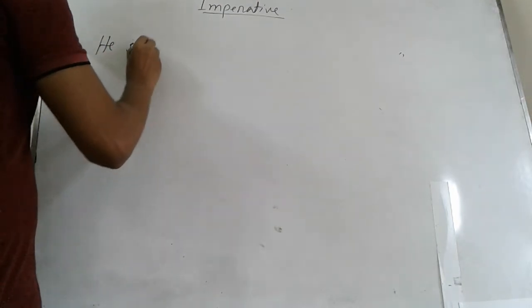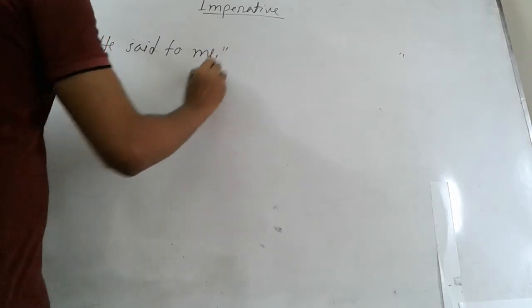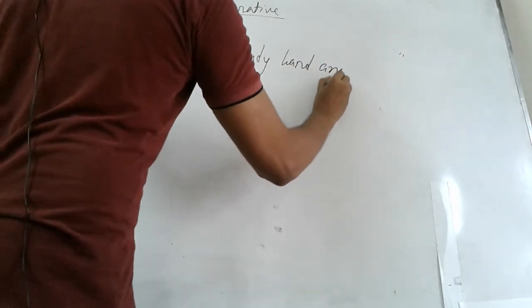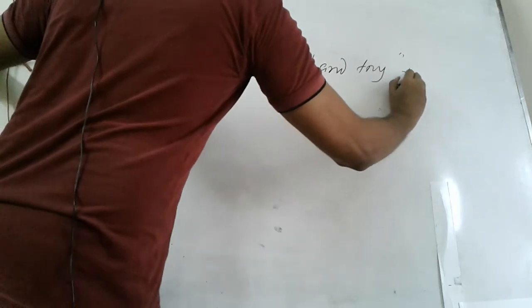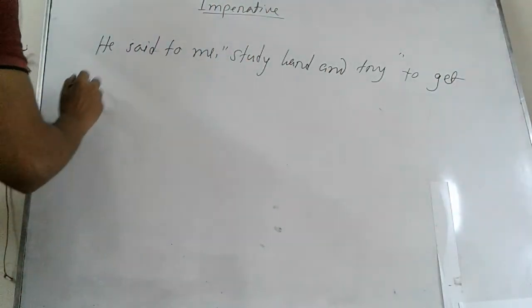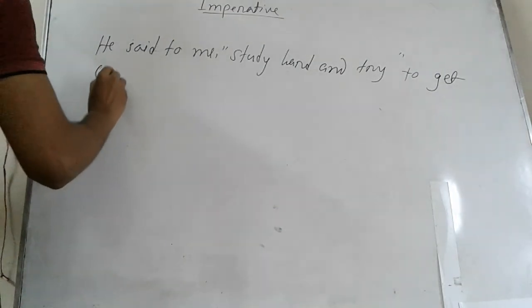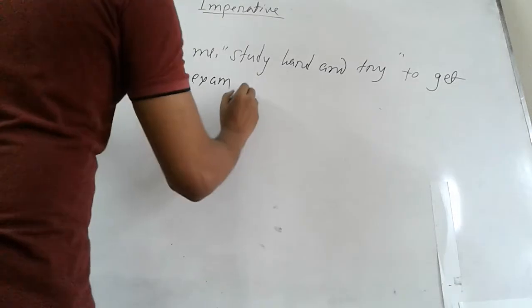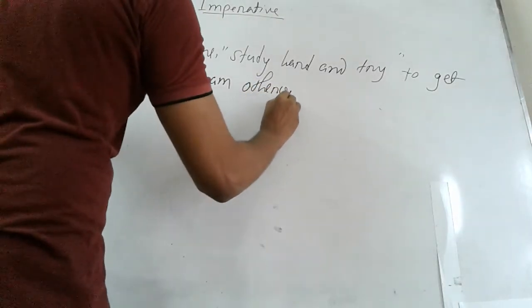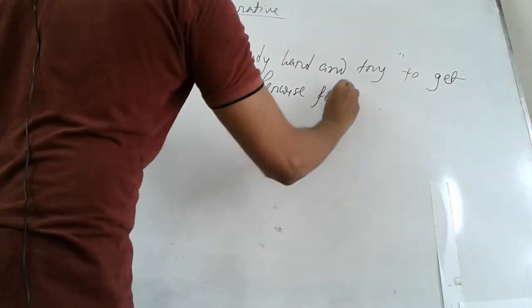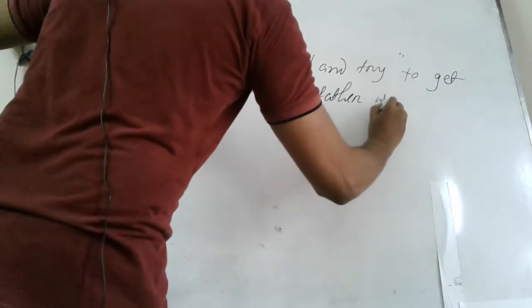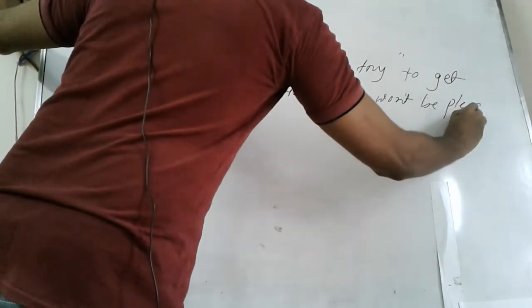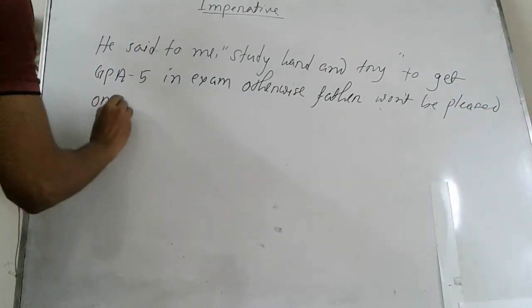He said to me, study hard and try to get GPA 5 in exam, otherwise father won't be pleased on you.